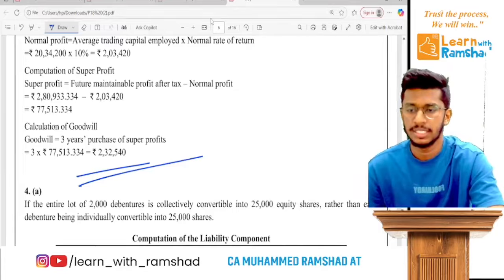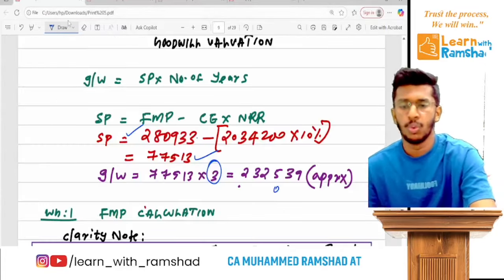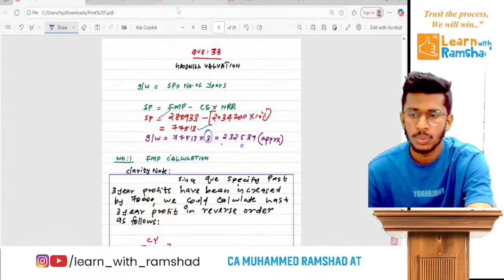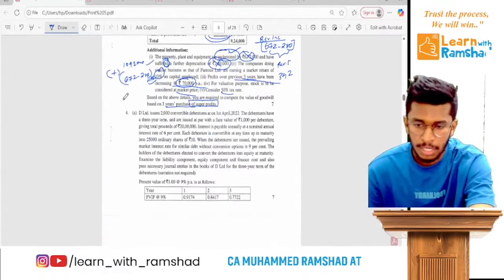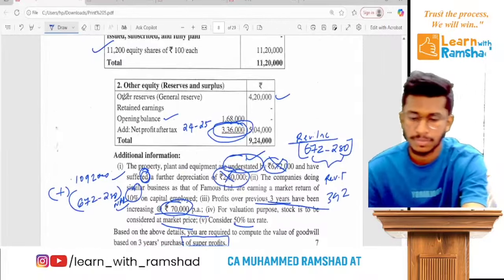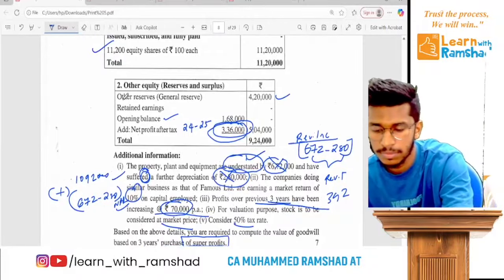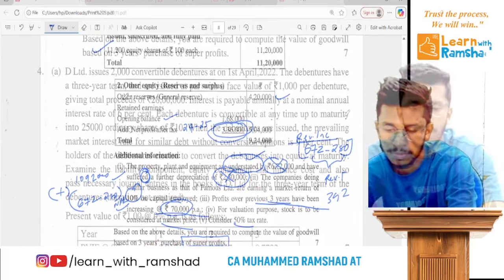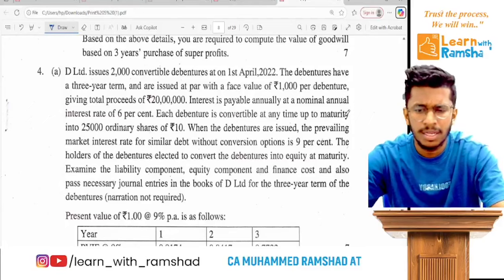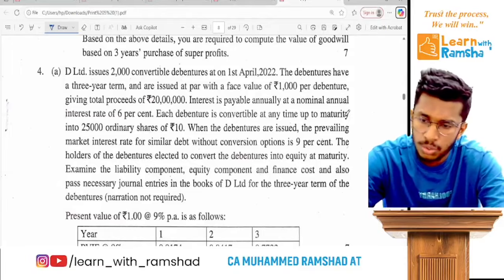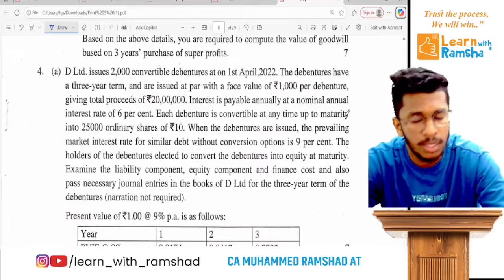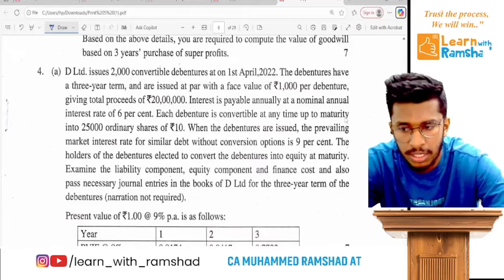Clear? That's it. So now we have to come to the next question. Just a minute. Which was the next question? Now, the next question is related to financial instruments. Comparatively an easy question, a usual question. It's related to financial liability compound with an equity. Ready? So let's read out the question.